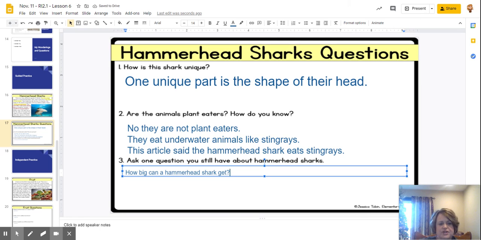Now, could you say, how big? Would that be a complete sentence or a complete question? No, because you didn't complete this sentence. I don't know what you're talking about. So make sure when you write your question that it is a complete question sentence. It has all the parts so that we understand it. How big can a hammerhead shark get? How long can a hammerhead shark live?